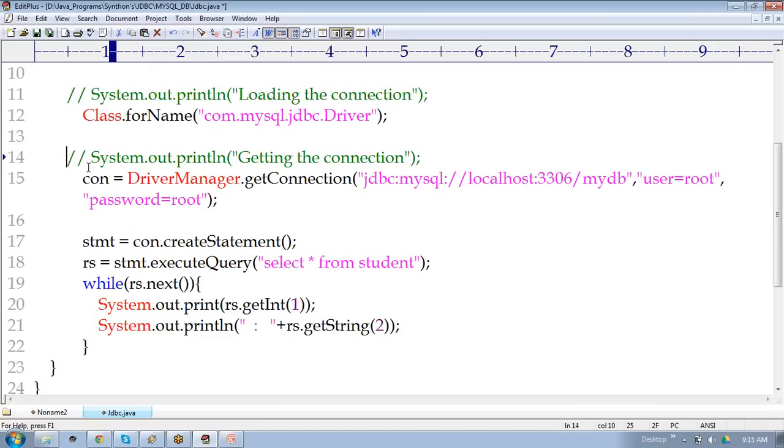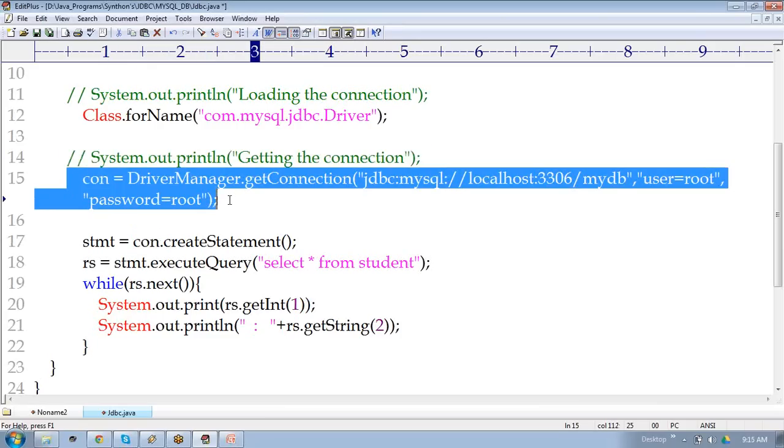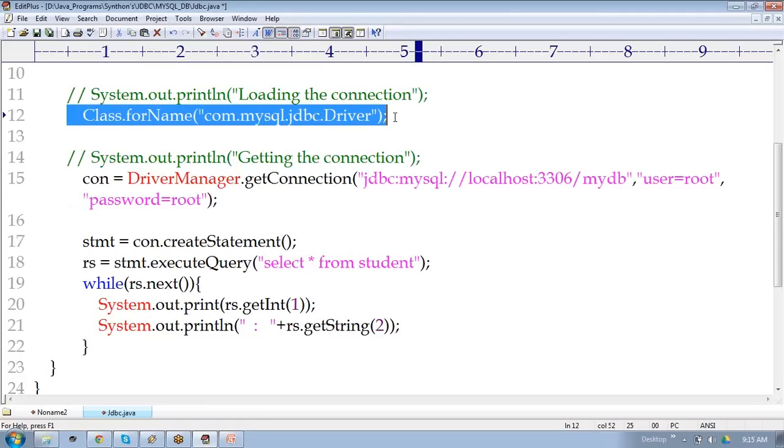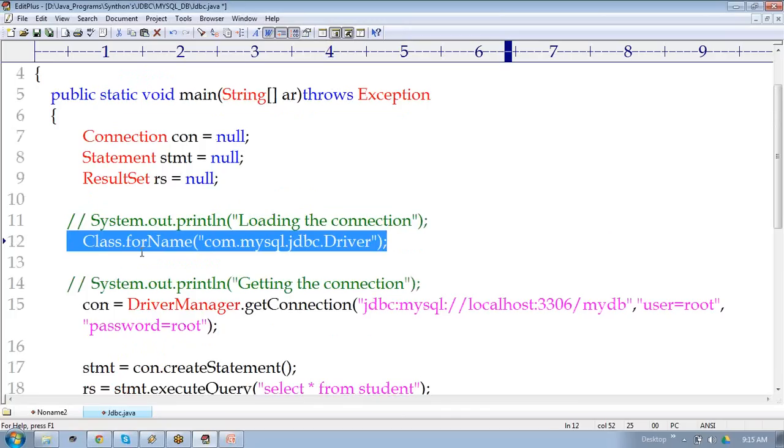So that we are creating. So you already created the connection object. If you want to create a connection object, first we need to load the driver. Already we loaded the driver. This is called down to top approach. Loading the driver, creating the connection, creating the statement, and executing the query. They are the minimum rules we need to follow. This is a simple introduction to the JDBC concepts.